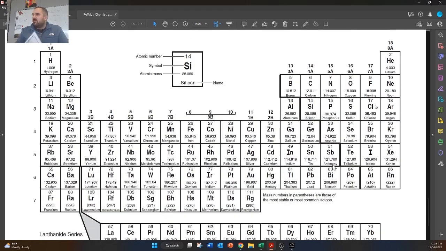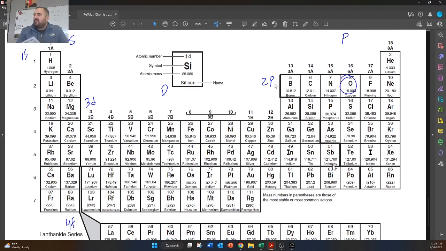So here's oxygen right here. And we talked about these blocks. So S block right here, P block right here, D block right here. And the S block starts at 1s, and the P block starts at 2p, and the D block starts at 3d. And the F block, just so y'all know, starts at 4f. So oxygen is right here.